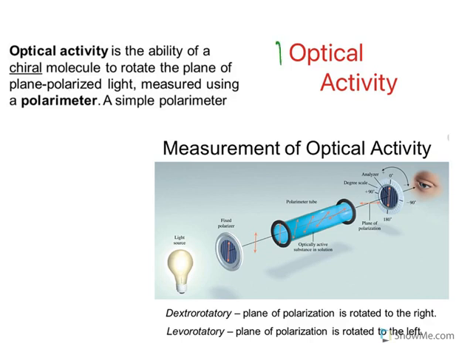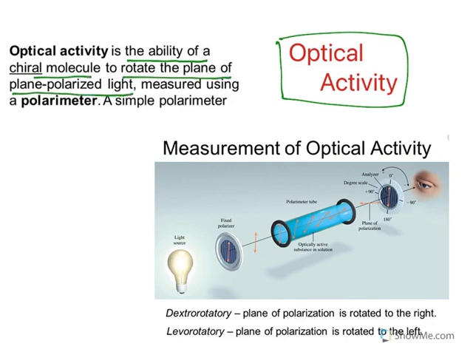Now let us see what we mean by optical activity. Optical activity is the ability of a chiral molecule to rotate the plane of plane polarized light. It is measured by a polarimeter. Now let us understand. This is a light source. From the light source, the light comes in multiple directions. When it is passed through a polarizer, the light passes only in one direction. This is called plane polarized light. So this is what is meant by plane polarized light.